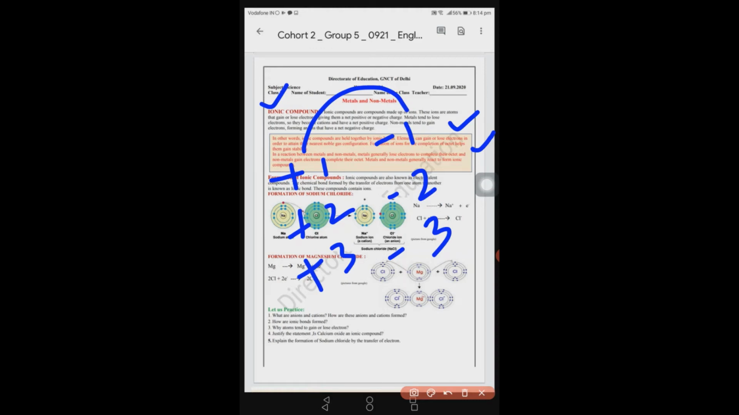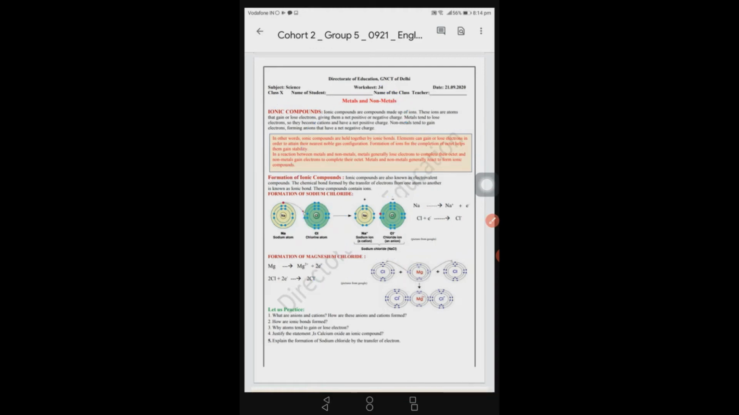Okay. Now come to the point, formation of ionic compounds. Ionic compounds are also known as electrovalent compounds. The chemical bond formed by transfer of electrons from one atom to another is known as ionic bond. Here you can see the transfer of electrons. Let's see an example of formation of sodium chloride.